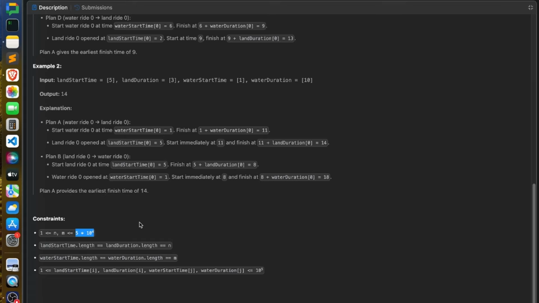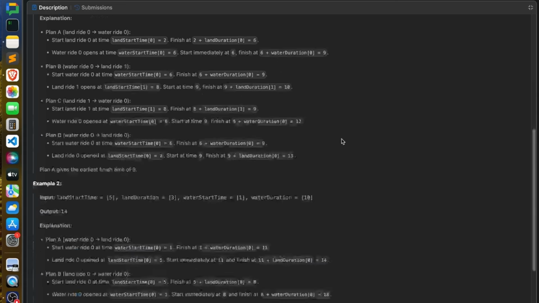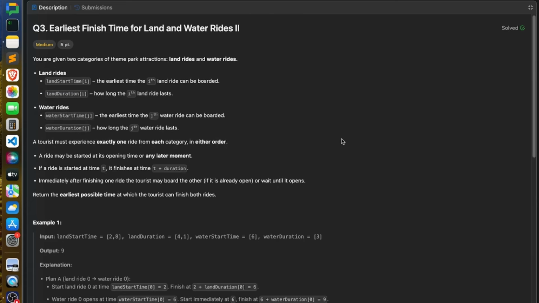So we have to try to find a solution of maybe order of n log n or order of n. Solving this problem in order of n is pretty hard. I don't think it's possible, but we do have a solution to solve this problem in order of n log n, using binary search and prefix and suffix arrays. So yeah, now let's jump to the explanation part.